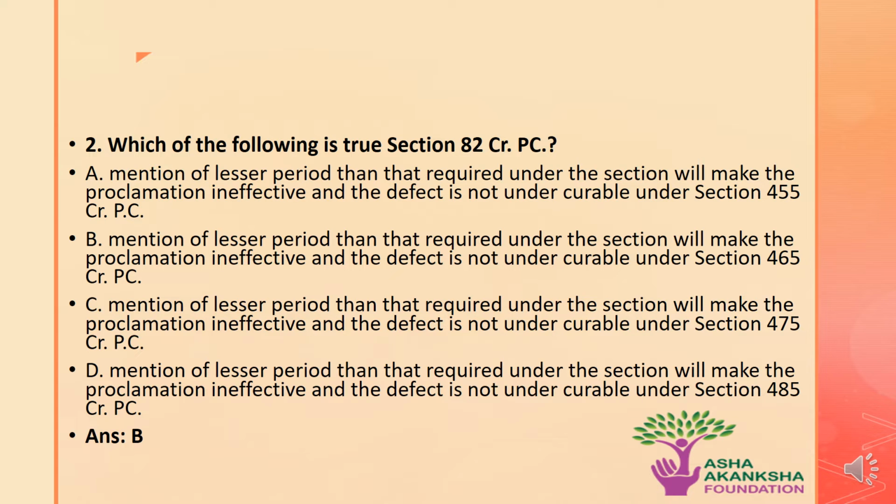Option C. Mention of a lesser period than required under the section will make the proclamation ineffective and the defect is not curable under Section 475. Or option D, that is, mention of the lesser period than required under the section will make the proclamation ineffective and the defect is not curable under Section 485 CRPC. The correct answer to this question is option B, that is, mention of a lesser period than that required under the section will make the proclamation ineffective and a defect is not curable under Section 465 is true regarding Section 82 of CRPC.